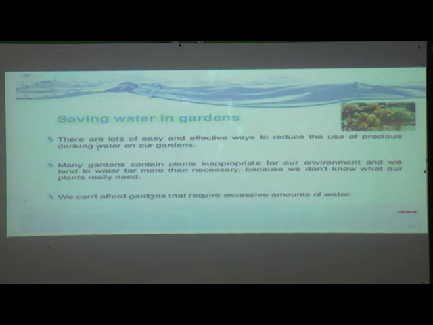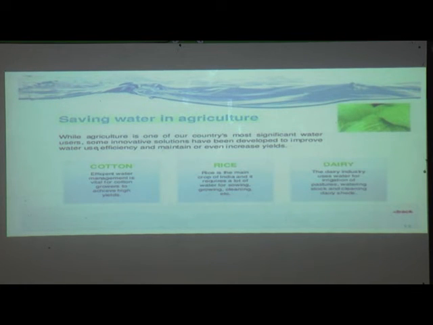We can't afford gardens that require excessive amounts of water. Some plants need more water, and some plants need low or minimum water. So we should know which gardens are affordable, and we should grow such types of gardens.